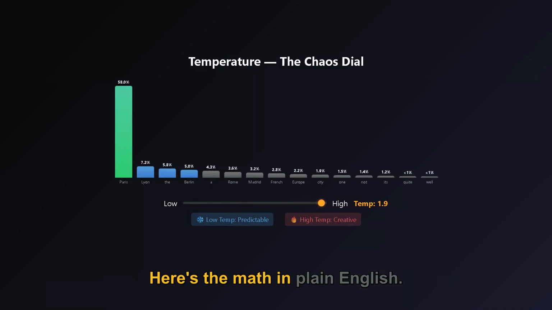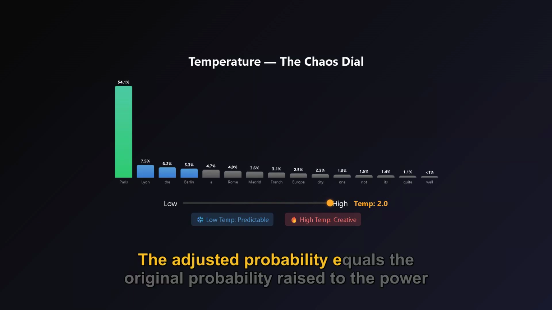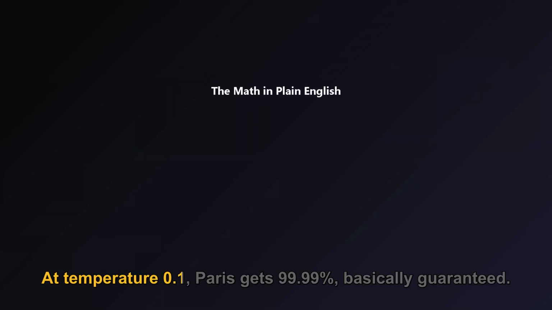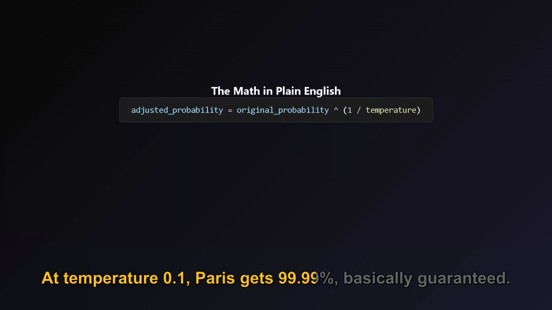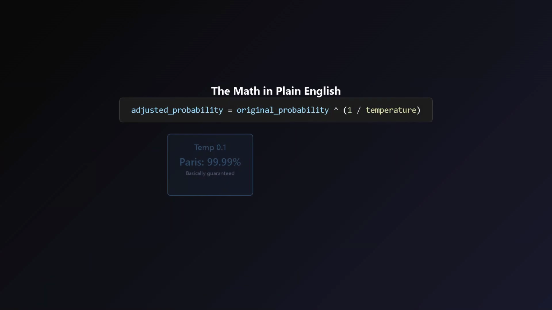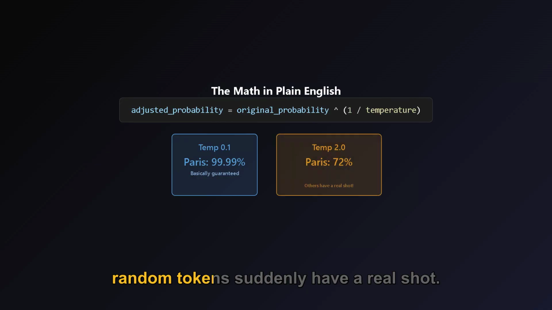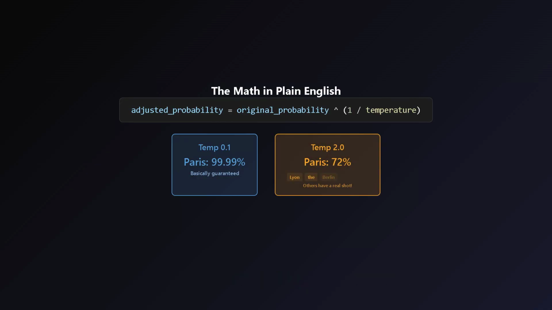Here's the math in plain English. The adjusted probability equals the original probability raised to the power of 1 over temperature. At temperature 0.1, Paris gets 99.99%, basically guaranteed. At temperature 2, Paris drops to 72%, and random tokens suddenly have a real shot.